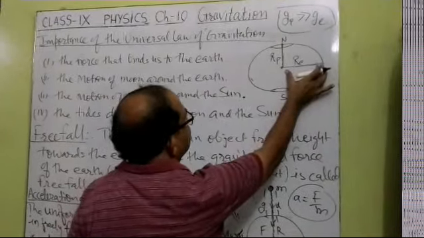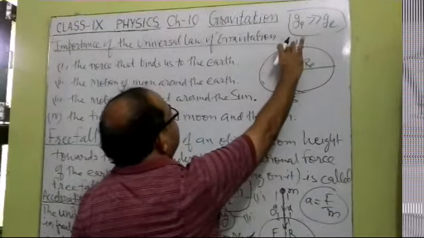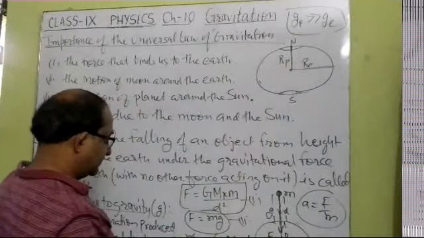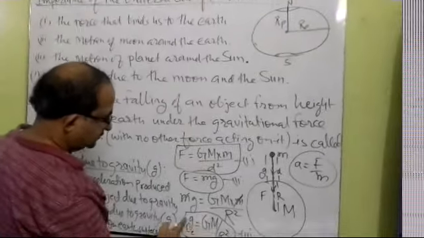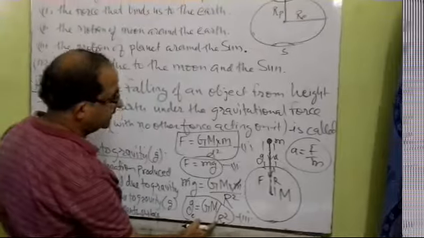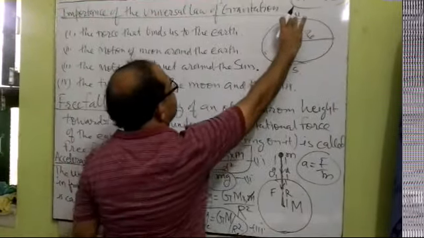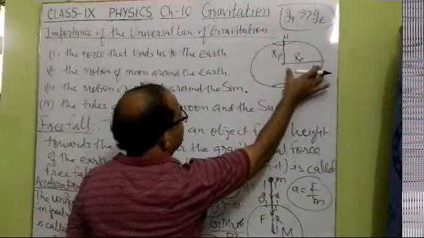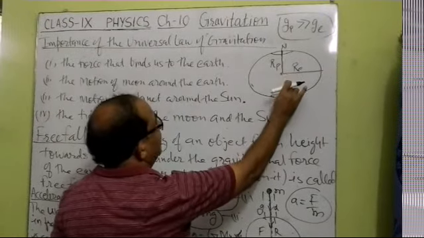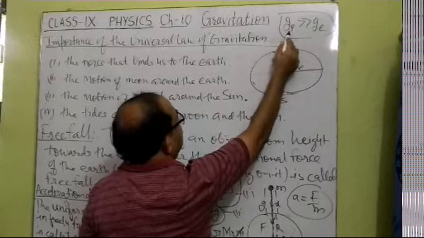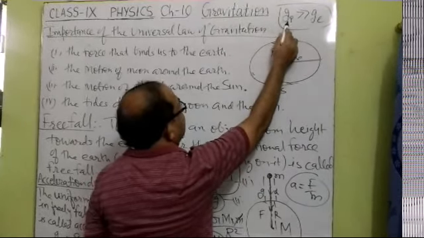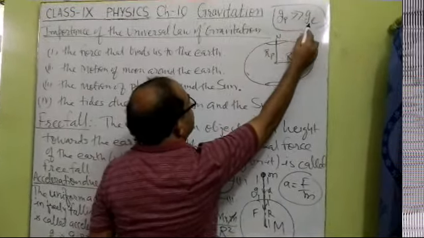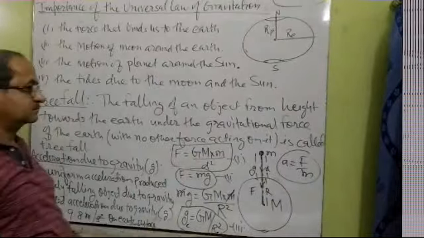So here the radius is increased, and the radius at the pole will be less. As small g is inversely proportional to the square of the radius, at the place where the radius is less, small g will be more, and where the radius is more, small g will be less. It means the small g at the pole is greater than the small g at the equator.